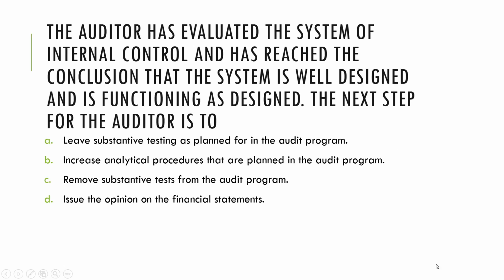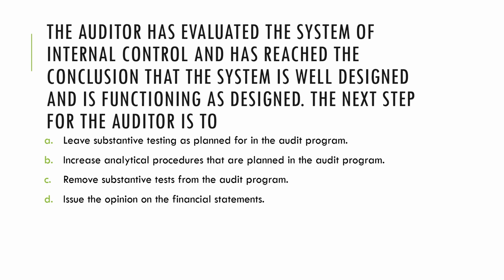Question number one says the auditor has evaluated the system of internal control and has reached the conclusion that the system is well designed and is functioning as designed. So, this means that the auditor has completed the risk assessment procedures and has found the design and implementation to be promising, and has therefore performed tests of controls and has also determined the operating effectiveness of the controls to be satisfactory.